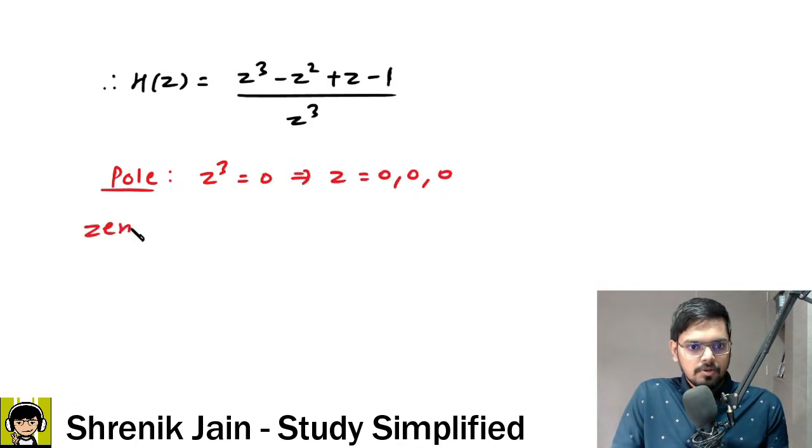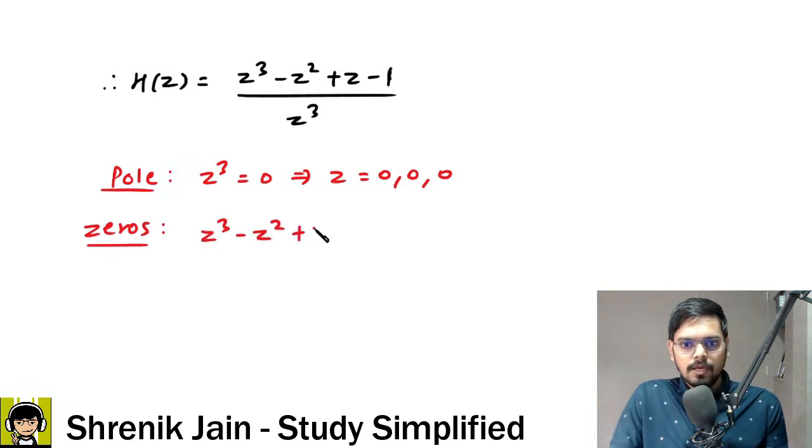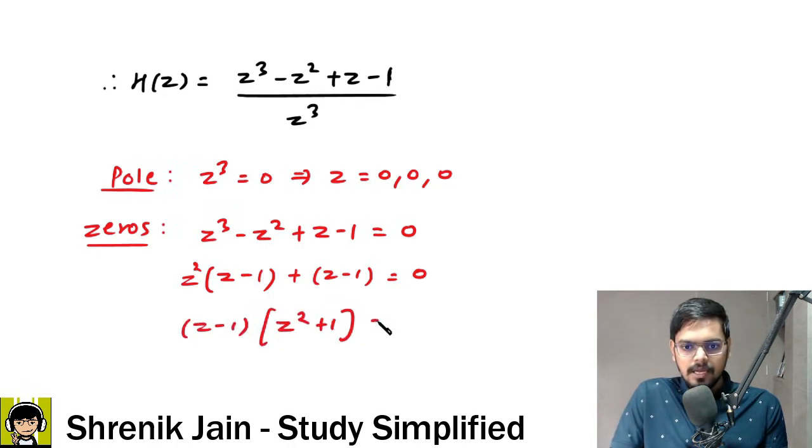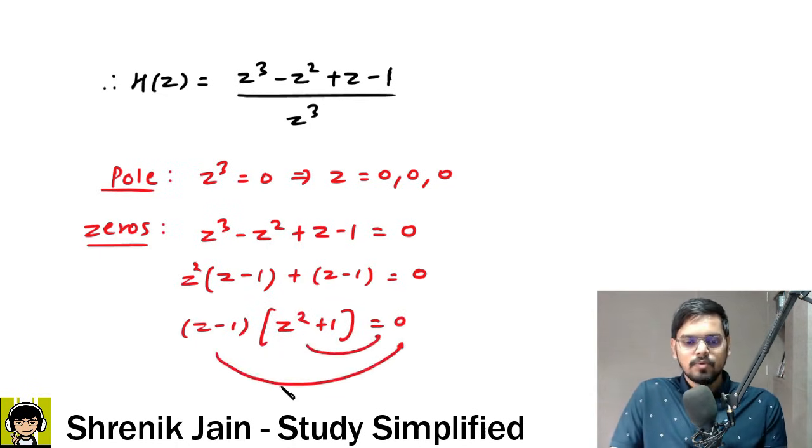Okay, talking about the zeros, if z cube minus z square plus z minus 1 is equated to 0, here if I take a z square common, what will happen? z minus 1. Sir, here also we have z minus 1. Now is it easy? Common factor z minus 1 taken outside, the uncommons are inside, and now you will say this is equated to 0 and then this is equated to 0.